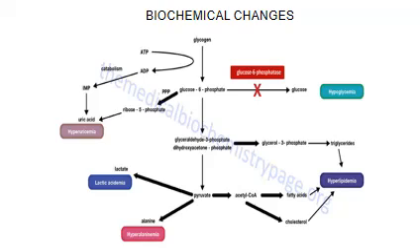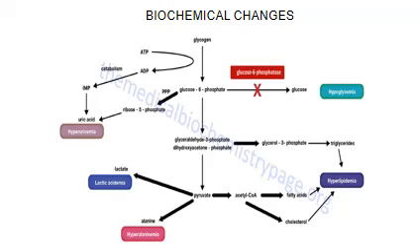What is the other option for glucose 6-phosphate? It can go along the glycolytic pathway and give rise to glyceraldehyde 3-phosphate. Glyceraldehyde 3-phosphate in the adipose tissue can get converted to glycerol 3-phosphate and then to triacylglycerols, which can result in hyperlipidemia. If it goes further down the glycolytic pathway, it can give rise to pyruvate. Pyruvate by transamination can give rise to alanine, so there can be an increase in alanine, or pyruvate can get converted to lactate, so there will be an increase in the levels of lactic acid.